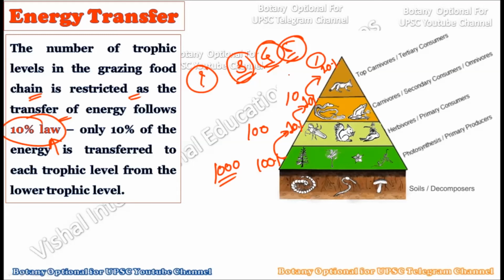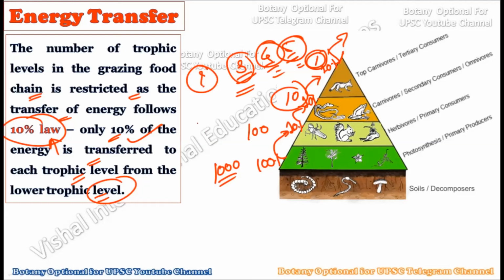When the 10% law is applied, the transfer of energy occurs within the 10%, and this 10% transfer of energy is actually responsible for having the restricted trophic levels within the ecosystem. Hence, we will always find 3, 4, or 5 trophic levels and not more than that, because this 10% transfer of energy will end at a certain point, and after the ending it cannot be passed on to the next trophic level, and hence the number of trophic levels is always restricted within an ecosystem. So only 10% of energy is transferring from the lower trophic level to the next trophic level, and hence we always have restricted trophic levels within the ecosystem.